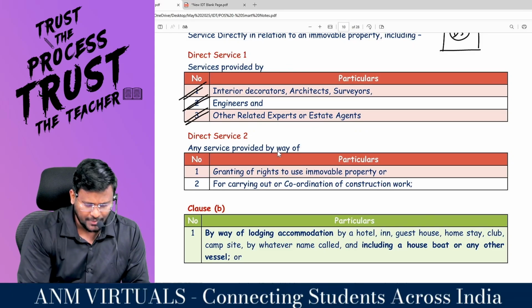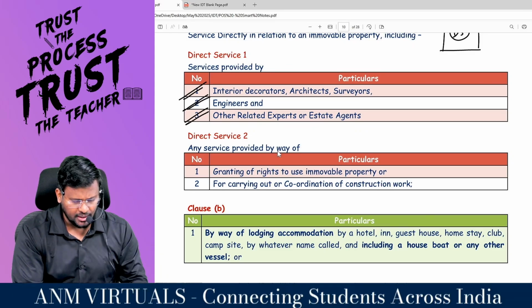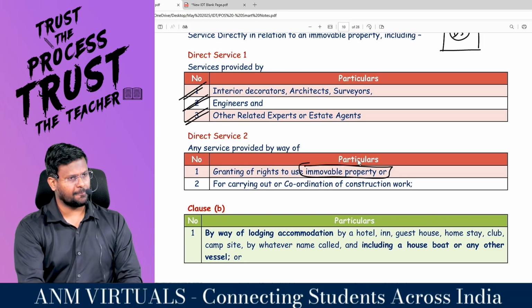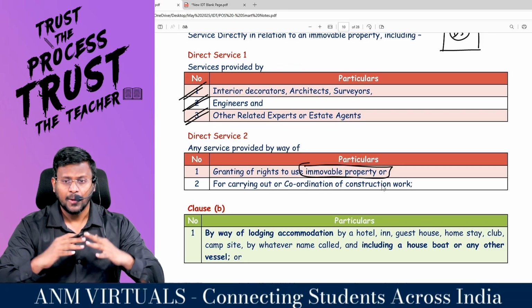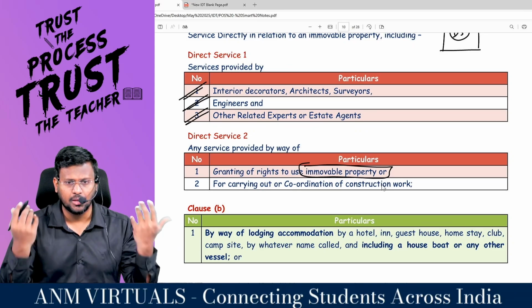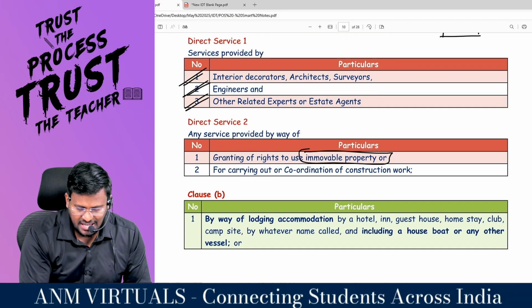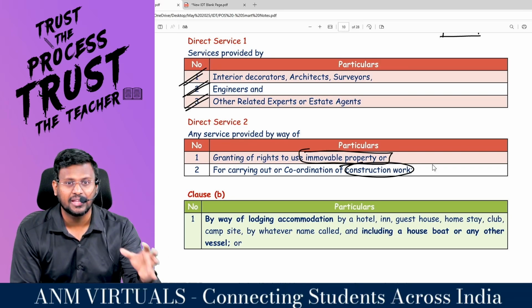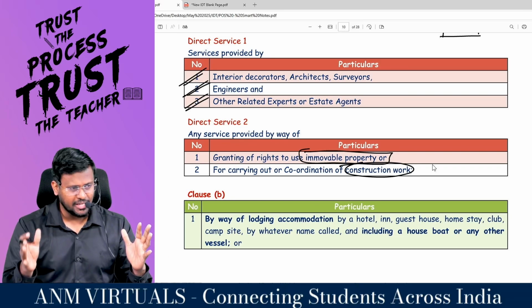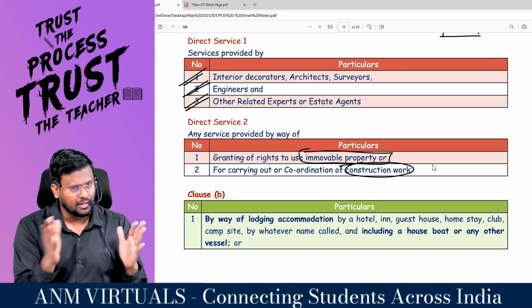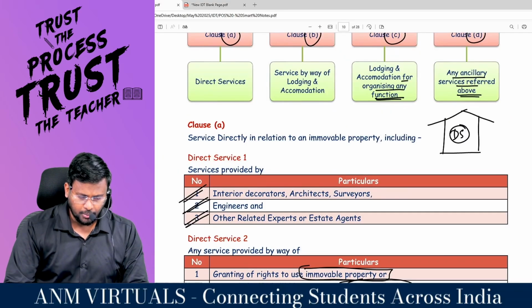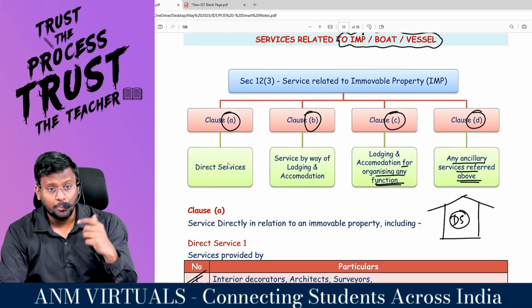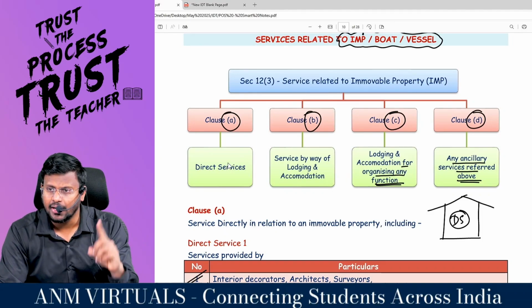Or direct service number 2, any service provided by way of right to use what property? Immovable property. That means there is a Taj hotel. They are giving the right to use the what property? Immovable property. For what purpose? Carrying out or coordination of what work? Construction work. That means contractor Nesamani they are talking about. So contractor Nesamani is providing services directly relating to what property? Immovable property. This is the first service called what services? Direct services.